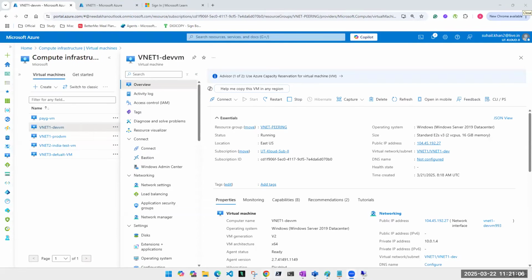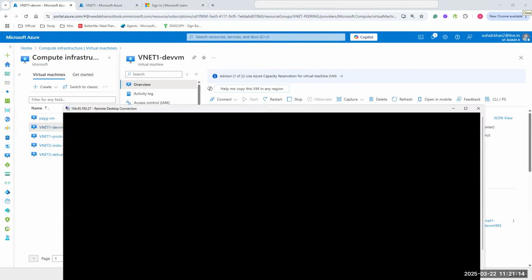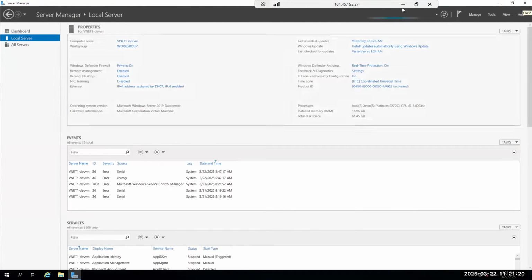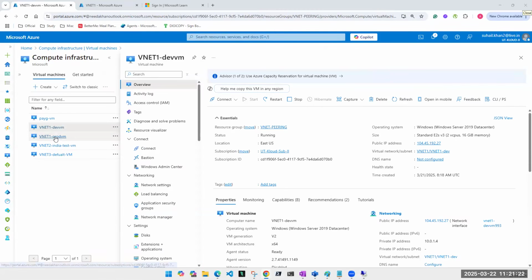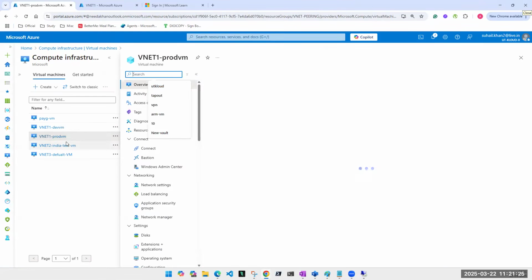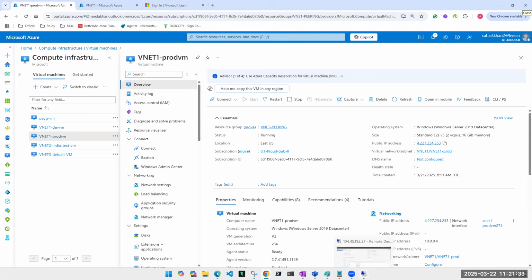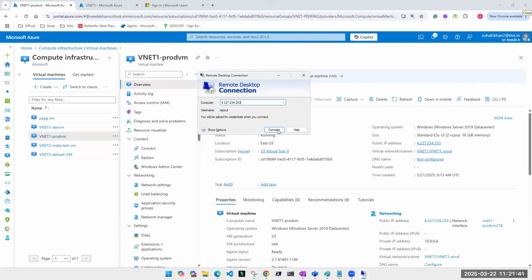Now let's take remote to the other machine. We have taken remote to dev VM. Now we're going to take remote on prod VM. Again, I'm using public IP because I'm not connected to the same network. But the practical which we are going to do, it will be on private IP. I want two private IPs to communicate with each other.